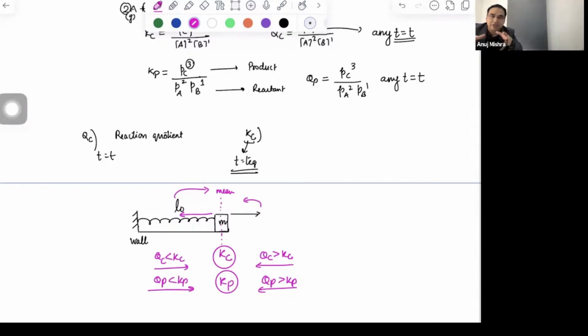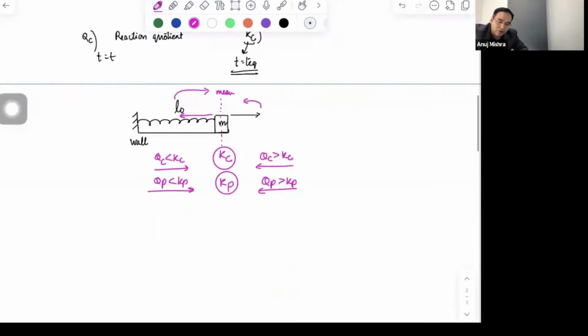Fine. So this discussion of physics and chemistry you can understand together. Who will tell you whether you are on the left-hand side or right-hand side? QC will tell. How will you solve QC? Same formula. Can we solve QC at time t equals 0? Yes, you can. Can you solve QC at equilibrium? Yes, you can. Can you solve QC at any time t equals t? Yes, you can. Is it clear? So QC can be solved at any point of time.